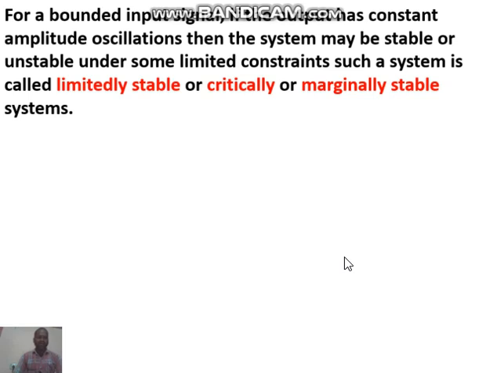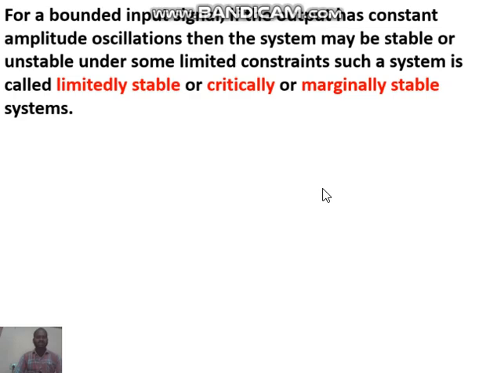Such a system is called limitedly stable, critically stable, or marginally stable system.